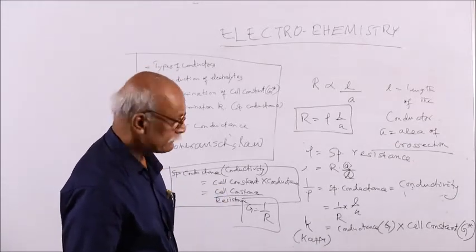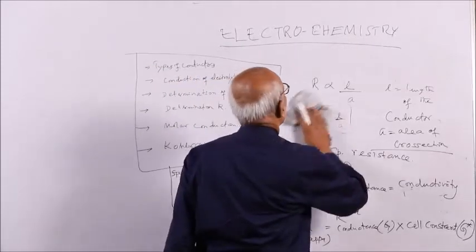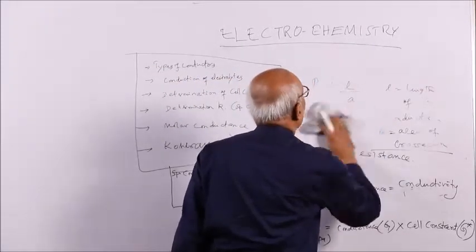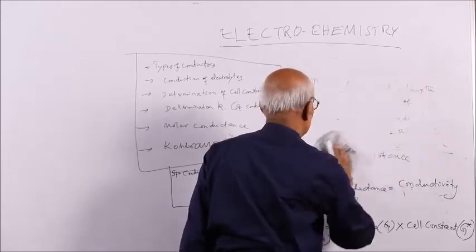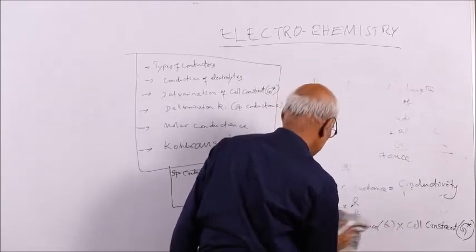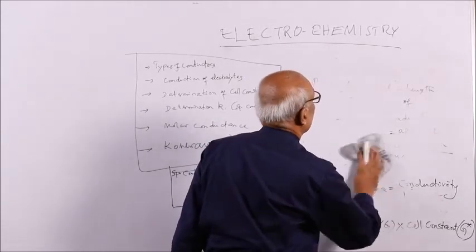So cell constant, how can you conceive the cell constant? You can conceive it like this. The measurement of conductance of a solution requires a cell.